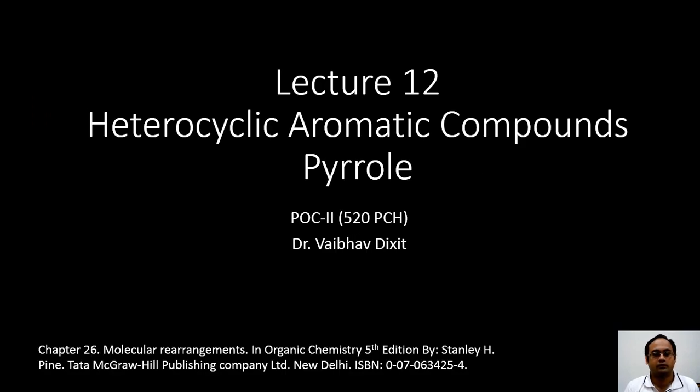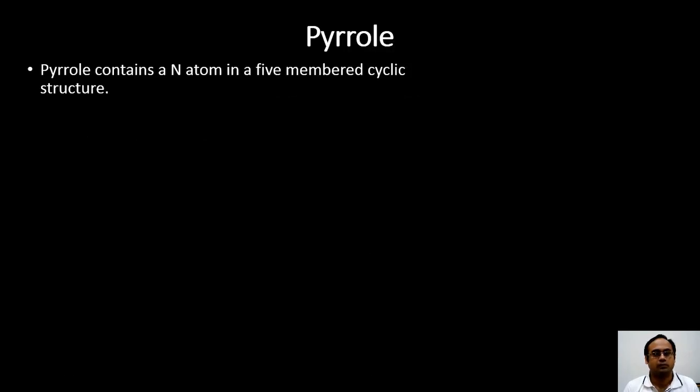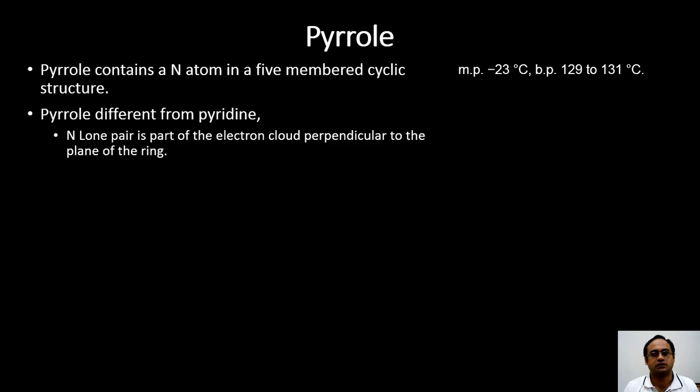Today we are going to study another heterocyclic aromatic compound, that is pyrrole. Pyrrole is a heterocyclic compound which contains a nitrogen atom substituted in a 5-membered cyclic ring structure. It has a melting point of -23 degrees Celsius and it boils at around 130 degrees Celsius. Mostly it is a liquid at room temperature which develops color gradually.